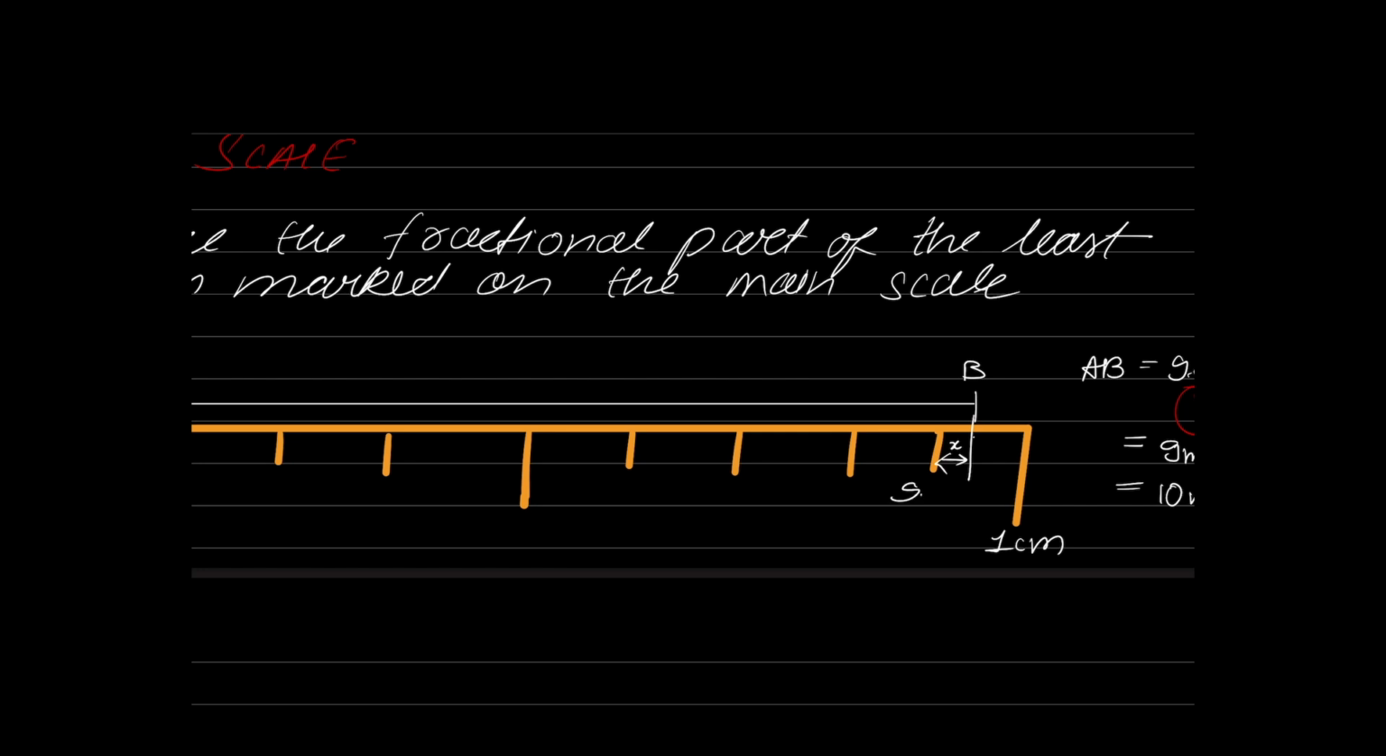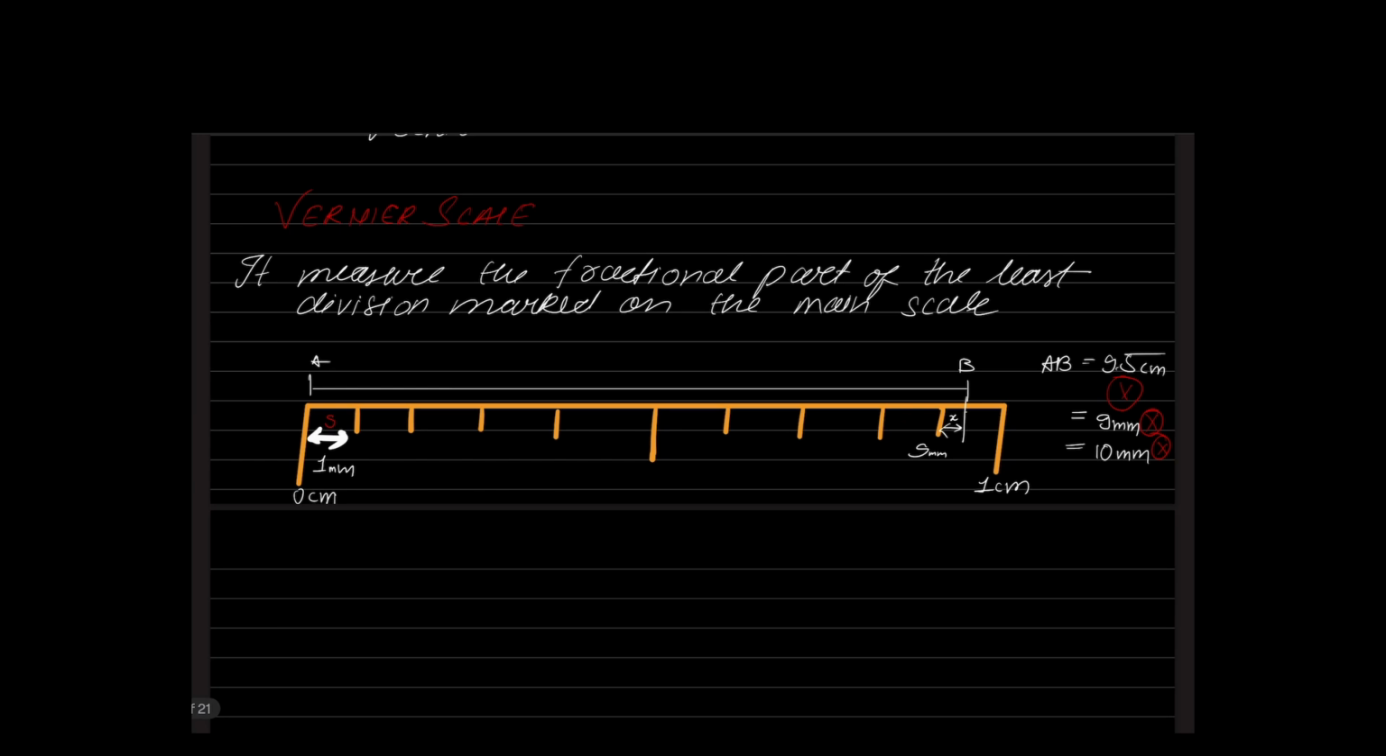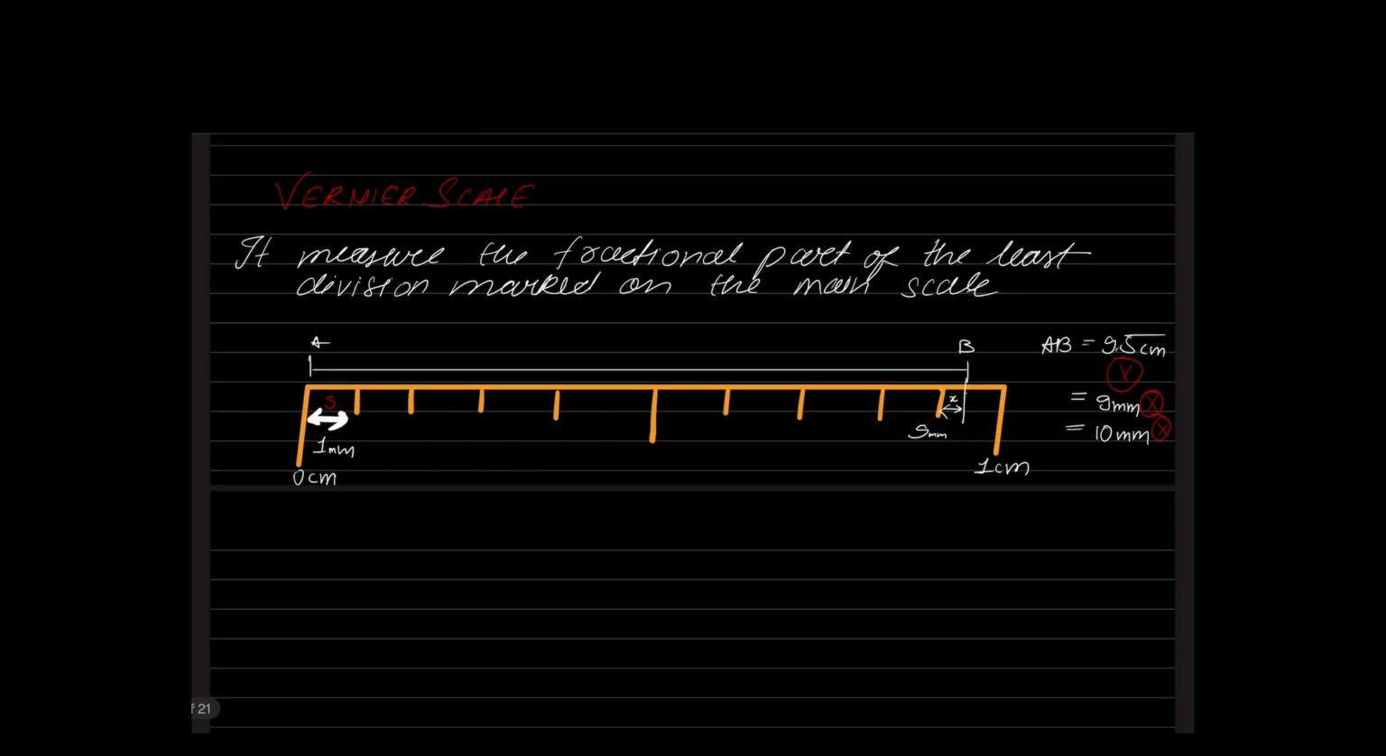So this is 9 mm, plus X, that fractional part will give me more accuracy in my measurement. Yes or no? Yes. So that is the meaning of that statement: it will measure the fractional part of the smallest division marked on the main scale. Yes or no? Yes. Right.